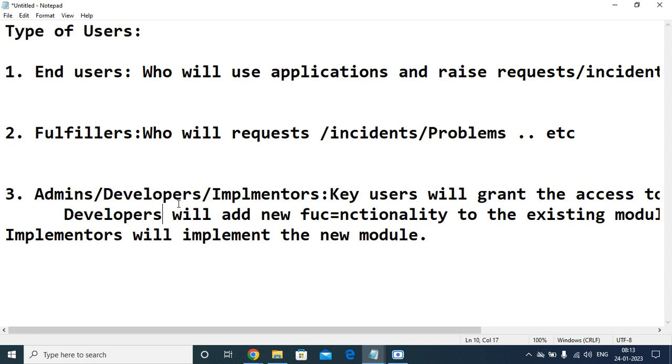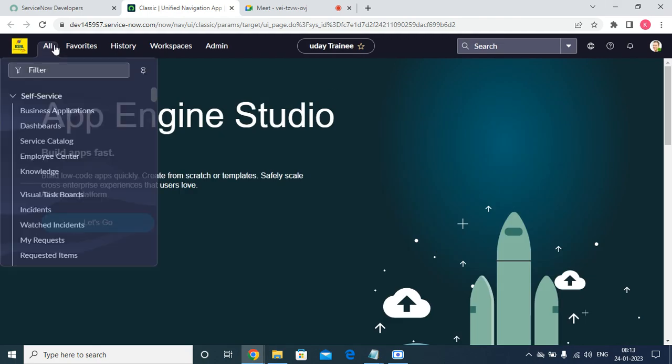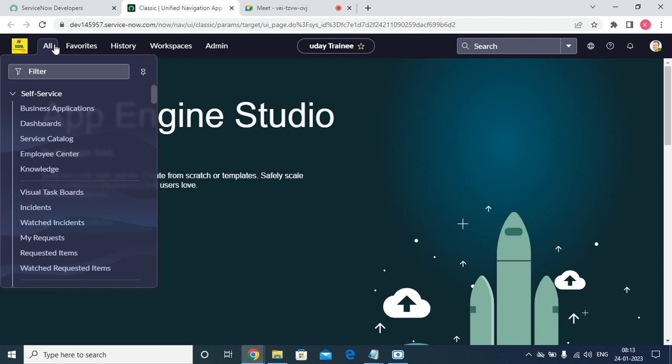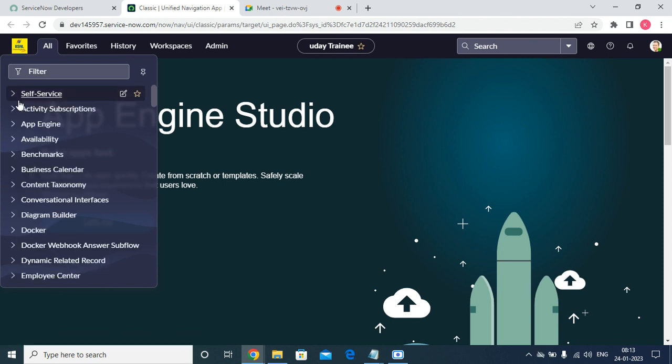And in ServiceNow, what are the users we are creating? For the users, we will integrate with the Active Directory. Active Directory is a local database which contains all the users.